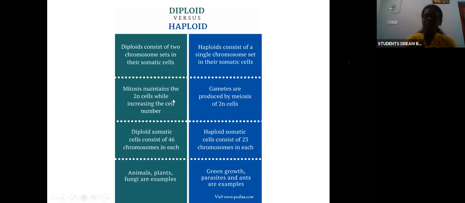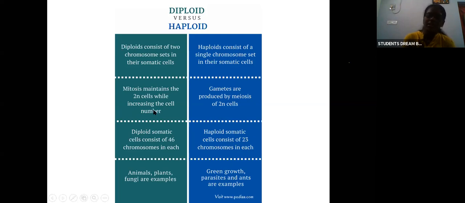Here, in mitosis, they maintain the 2N cells while increasing only the cell number. Whereas here, gametes are produced by meiosis of 2N cells. Since it is two chromosome sets, how many chromosomes will there be? 46 chromosomes. Whereas haploid has only 23 chromosomes.